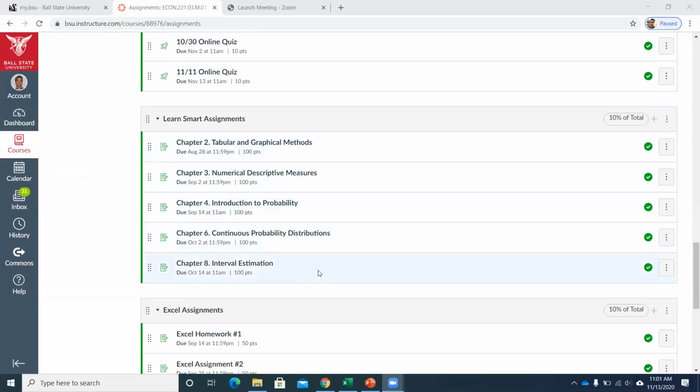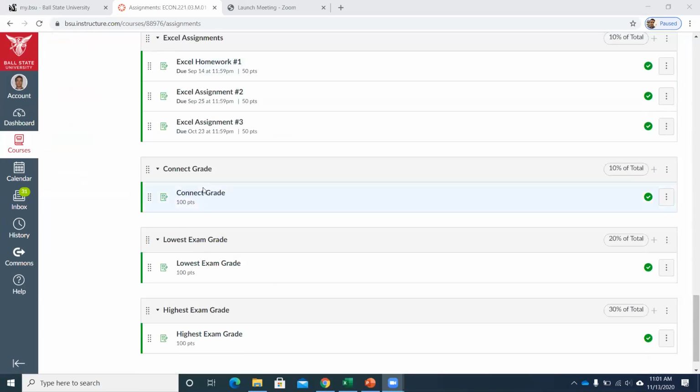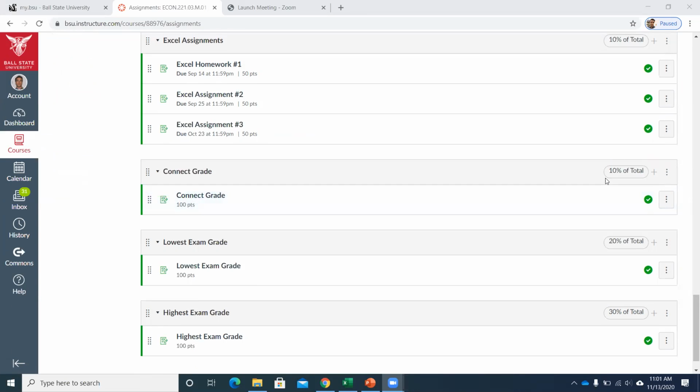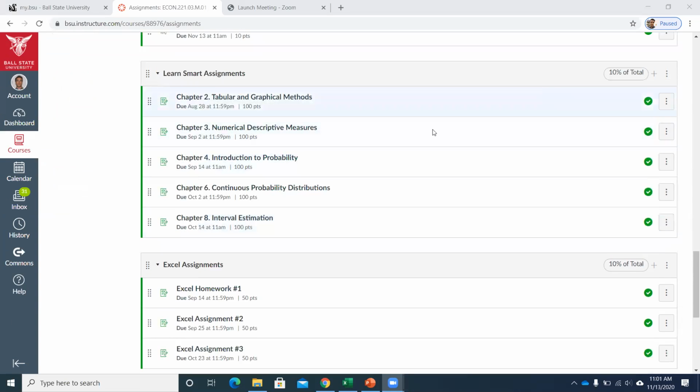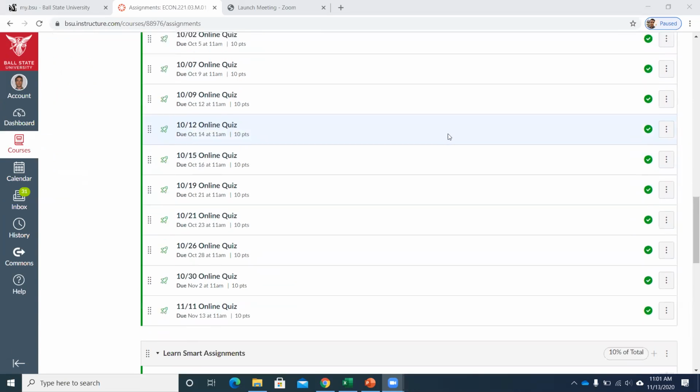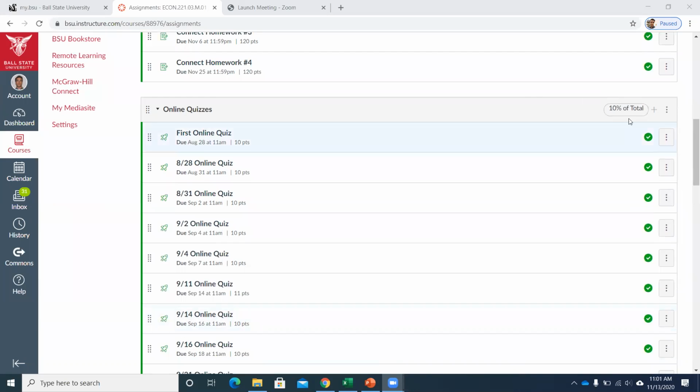So what I did down here, for the Connect grade, since each assignment had a different number of points, was take the average. I converted those into percentages and then found your average percent for your Connect grade. That is going to be weighted 10%. The average of your Excel assignments is 10%. The average of your Learn Smarts is 10%. And if we go up here, the average of all your online quizzes is 10% as well.